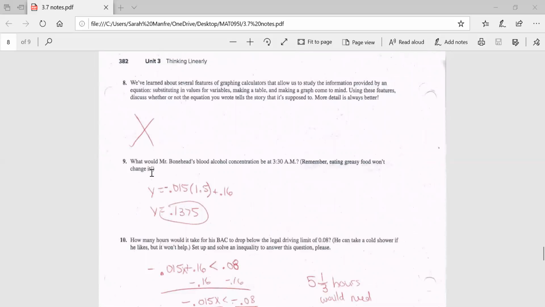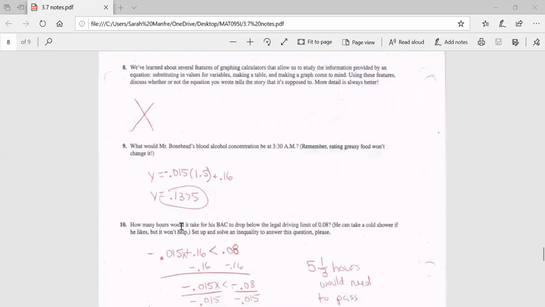Okay, question 9, what would his alcohol concentration be at 3:30? Well, how many hours after 2 a.m. is this? Because remember, it's going after 2 a.m. That's an hour and a half, which is why in this here, I only plugged in 1.5 into my equation. Remember, we're figuring it out in relation to 2 a.m. So that's why it's 1.5. And when you plug it in, then you get this for an answer.